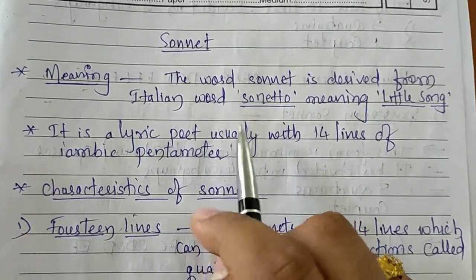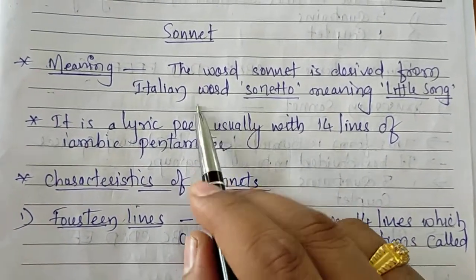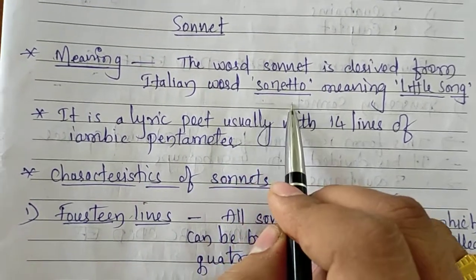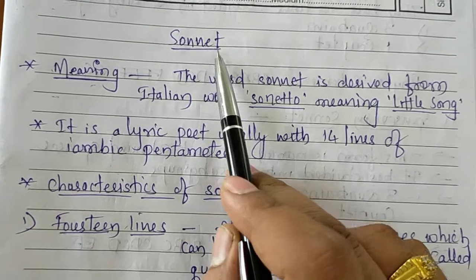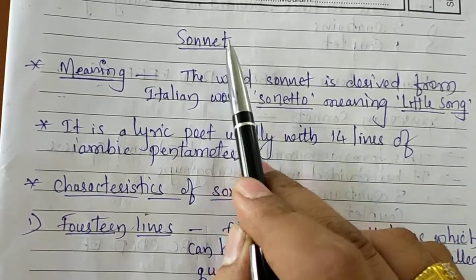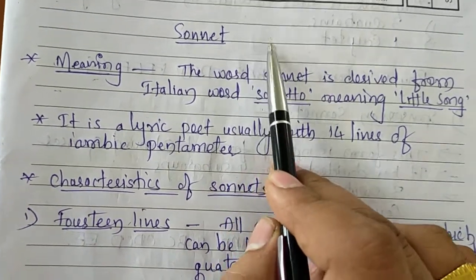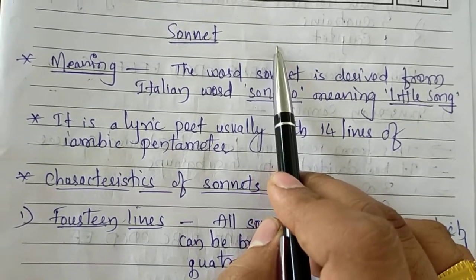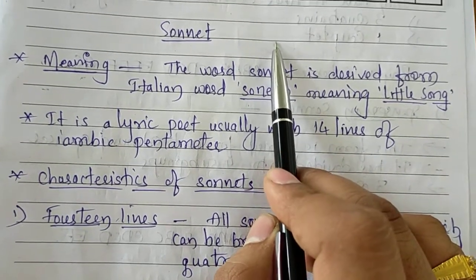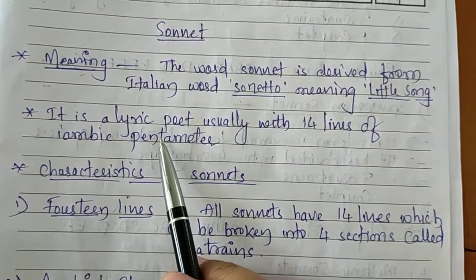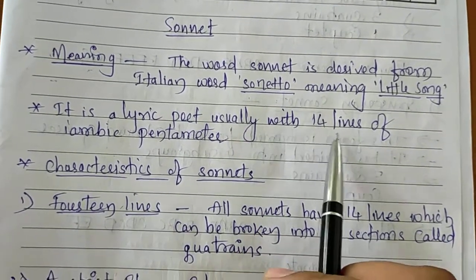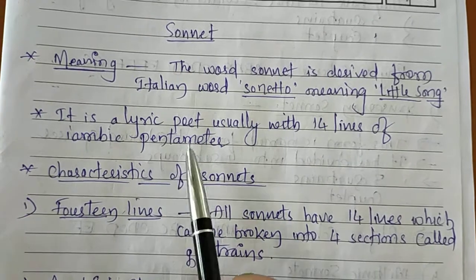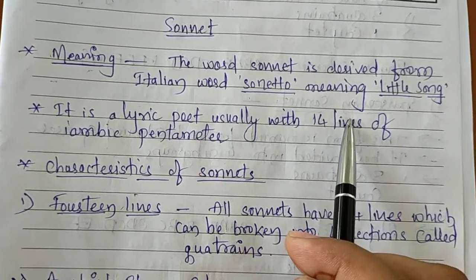The word sonnet is derived from the Italian word sonetto, which means little song. In another way we can say sonnet is a little song which has 14 lines. It is a lyric poem usually with 14 lines of iambic pentameter.